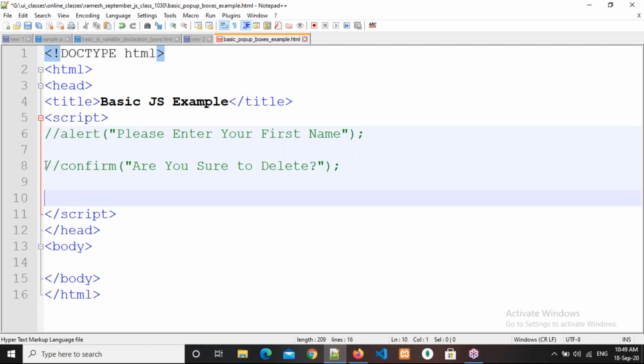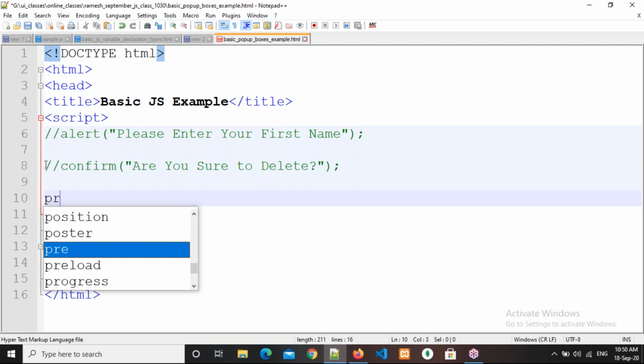Suppose you are working in an MNC company or any company, they will send you some pay slips. If you want to open your pay slip, then immediately they will ask you for one secret code. A prompt box will come. There you need to enter that secret code. Whenever the secret code matches, then only you will be redirected to that particular pay slip page. Understanding it everyone? In those scenarios we will use this prompt box.